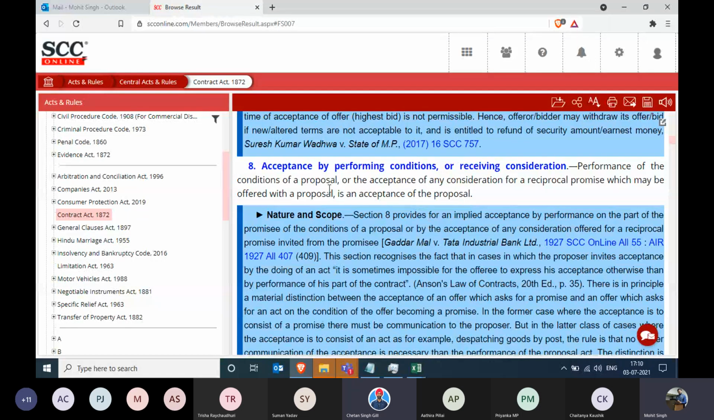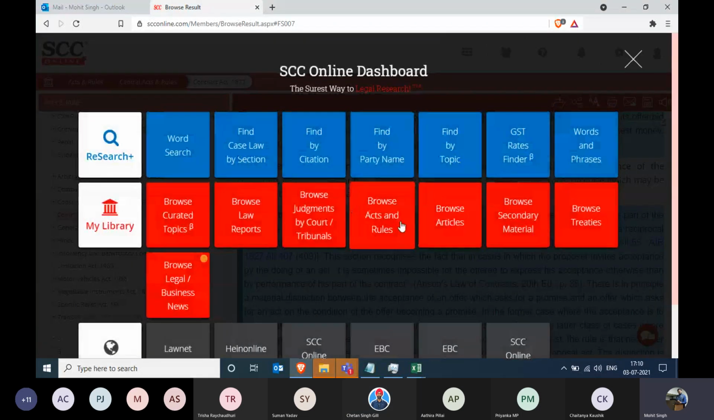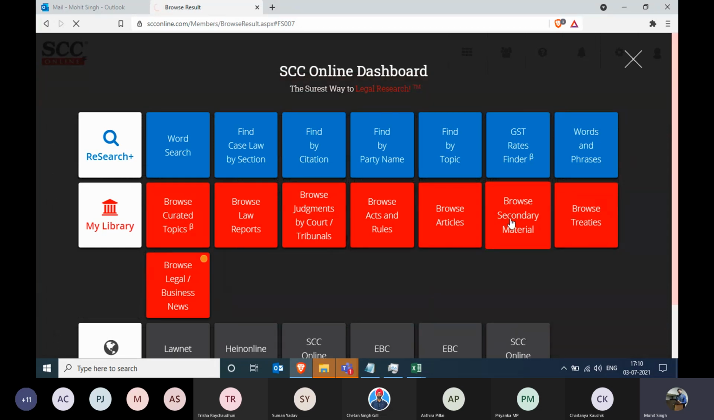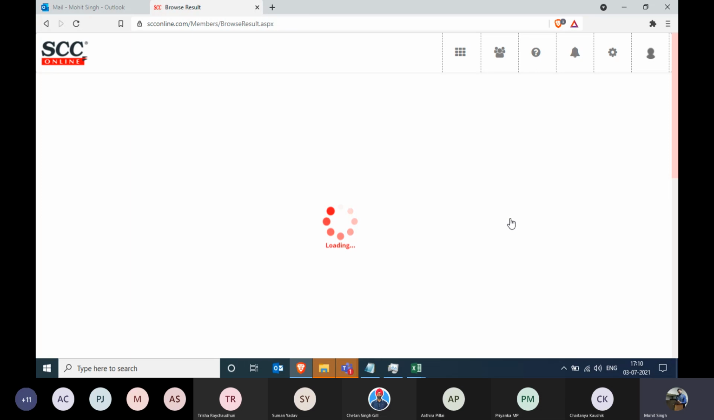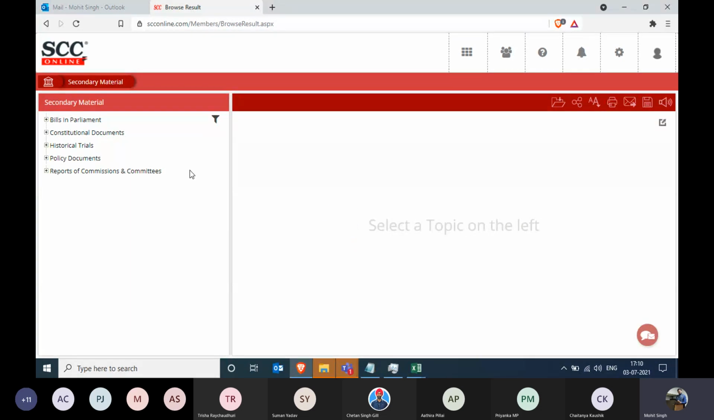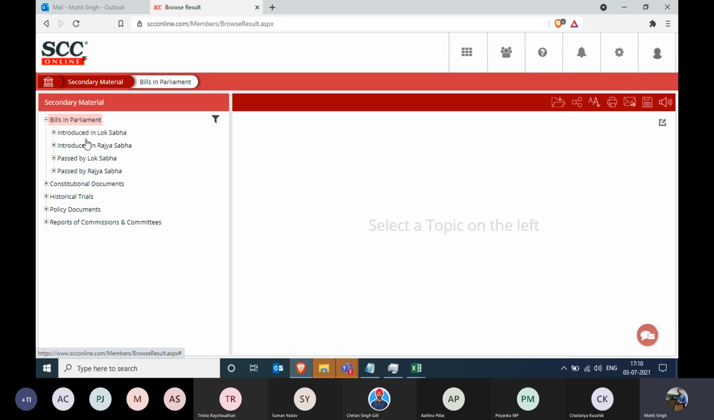So this is that information, members. If I move ahead, I click on the dashboard. Apart from browse acts and rules, we have the browse articles as well from different universities. I'll just skip that because we all know how to browse that information. We also have this browse secondary materials, in which we have added the bills in parliaments which have been introduced in any one of the houses or have been passed by any one of the houses. There you go. Bills in parliaments are over here.